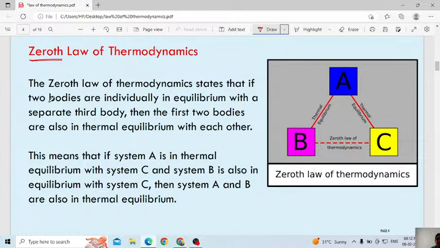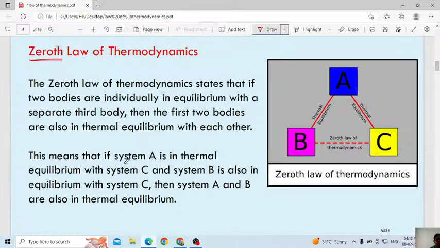Don't memorize this definition by heart. In simple words, I will explain here. Consider you have three systems or three bodies. If you consider any two bodies, if they are in equilibrium with the third body, then they are in equilibrium with each other. Here I included one example.